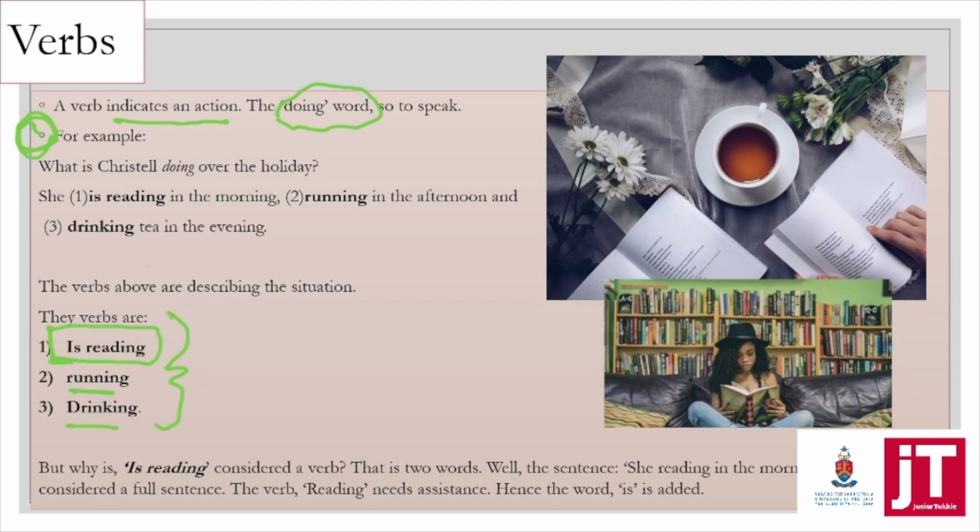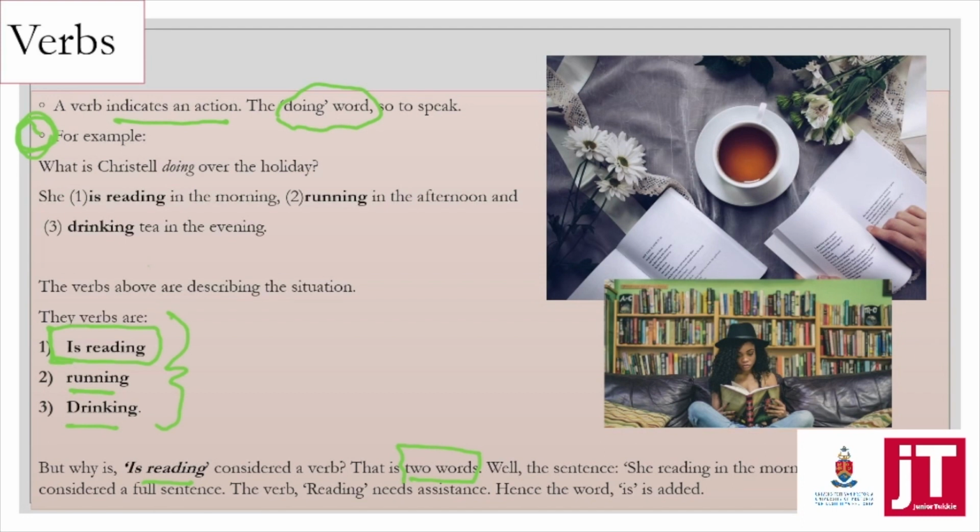Now, we always say a verb is a word that's a doing word. We always say the singular. We say a verb is a word. But what we need you to understand is that "is reading," even though it is two words, is considered the verb because this is the part of the sentence that is still indicating to us what is going on, what this person is doing.